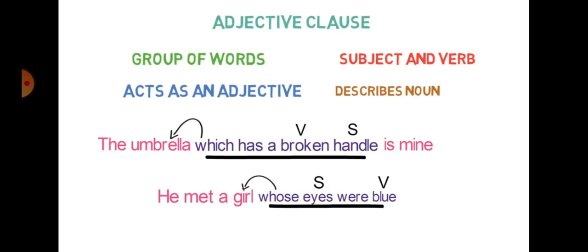Very good. He met a girl whose eyes were blue. Now whose eyes were blue? He or girl? It is all about the girl, and girl is a noun in this sentence, and we are getting the quality of a noun, so it becomes our adjective clause. Hope you have understood this.